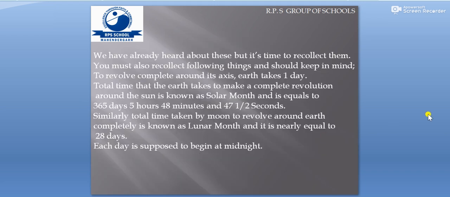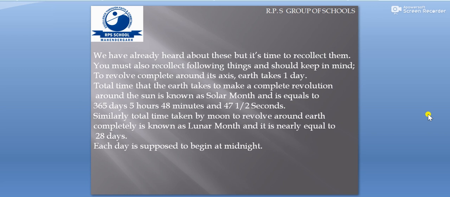So children, let us have some basic understanding of what you already know, that how do day and night keep on happening, and the change of the seasons and years. It's all because of the two types of motion that Earth has. One is rotation and the other is revolution. The Earth rotates on its axis, and because of its rotation we have day and night. And in revolution, the Earth revolves in its orbit all around the Sun. That brings the change in the seasons, and one complete revolution means one complete year. All these things you must have studied in geography, so let us once again discuss them.